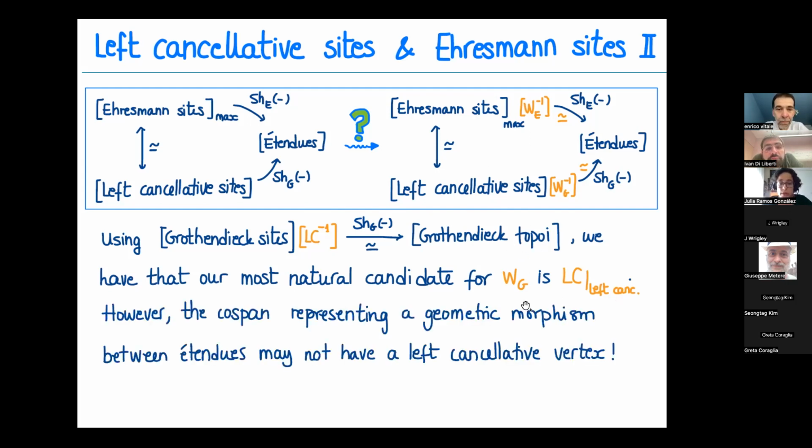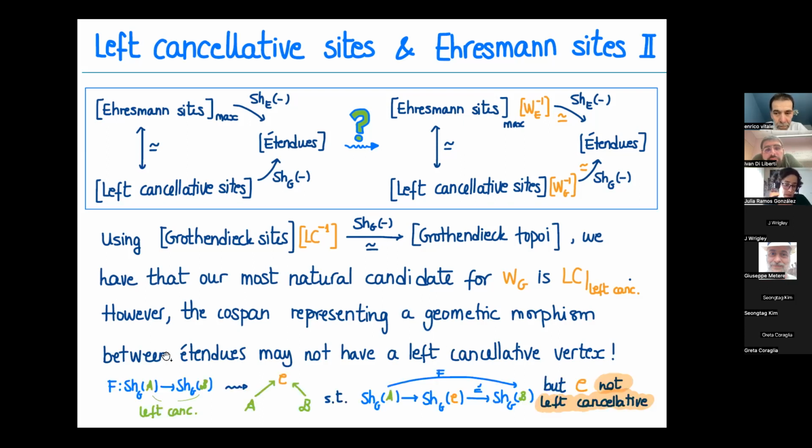The problem we have here is that this cospan that represents a geometric morphism in this picture of Grothendieck topoi in general may not have a left cancellative vertex. More technically written, if I have a geometric morphism between the sheaves, I put a G to say it's Grothendieck sites sheaves, so the sheaves of A to the sheaves of B, where my A and my B are left cancellative, I can use this bicategory of fractions representation to build a cospan to represent this.